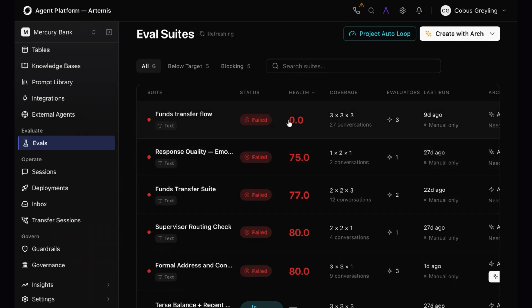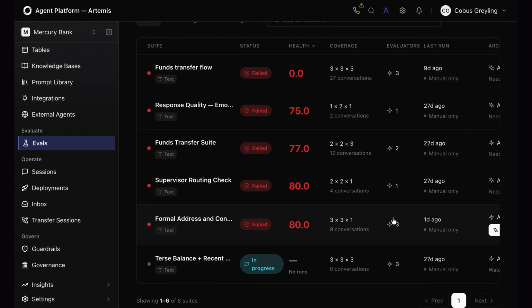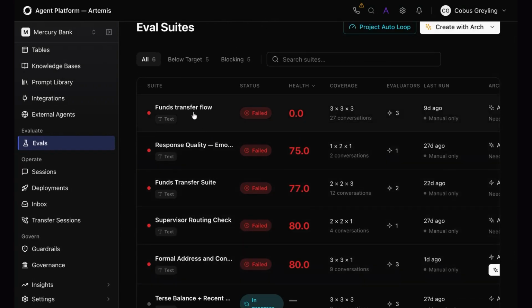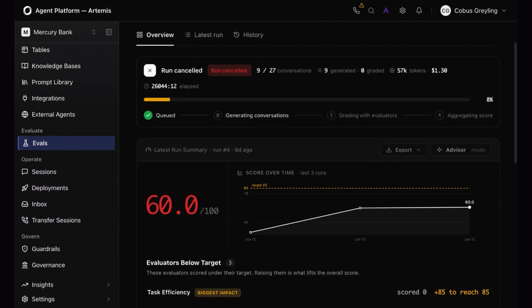The run didn't fail, but the score placed there by the creator of the evals was not met. You can see the coverage, the number of conversations and the number of evaluators. Let's quickly go into one, and it will give you a better idea of how it all ties together.